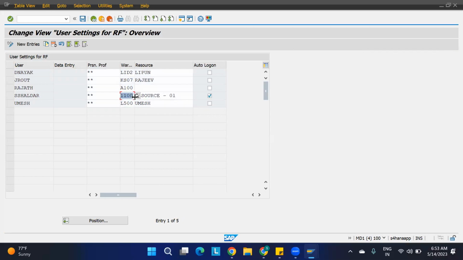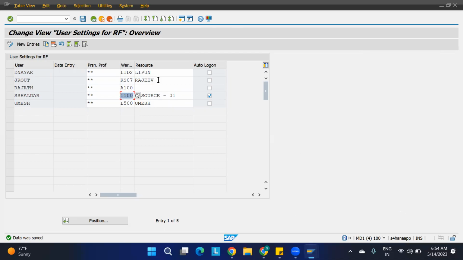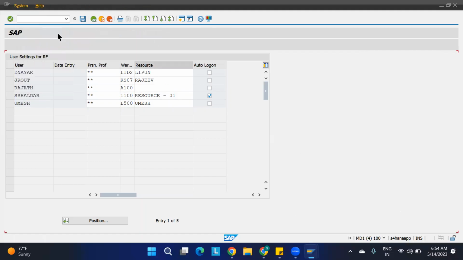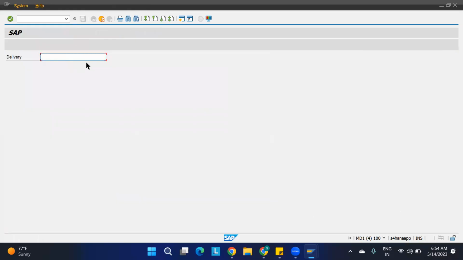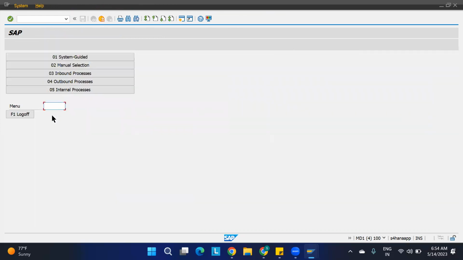Okay, now we're going to do this. Save it, and exit out of the RF. Just go to the RF UI. First, you just have to log off. F1, I'm logging off. Again I'll go to the RF UI. It's logging in. This is for 1100 only.